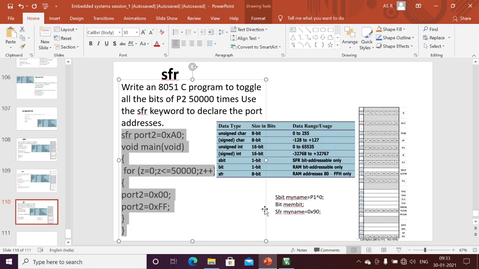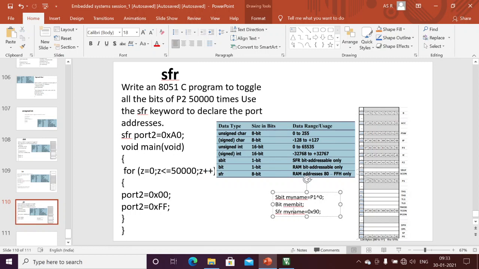The last thing: if you want to access a particular SFR bit, I can use the sbit data type. These are all small letters; sbit, bit, sfr, we need to write these keywords in small letters. And for the name, you can give any name. Here, P1_0: if you want to access port 1.0, we need to write it this way. This is the syntax of sbit.